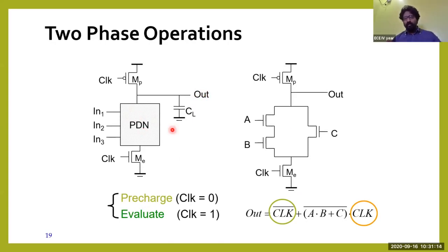So this is one of the operations. It is an A dot B plus C operation. Since both transistors are in series, we call it A dot B. And these two transistors are connected in parallel to another transistor, that is C. So it is an A dot B plus C operation, and this will be your output for this particular network when you try to evaluate it.